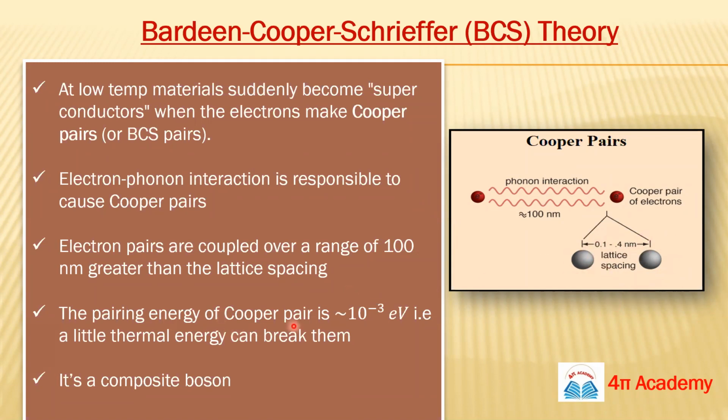The pairing energy of a Cooper pair is this 0.001 electron volt. That means a little thermal energy can easily break them. Okay, and they are composite bosons. So these are the important features of BCS theory.